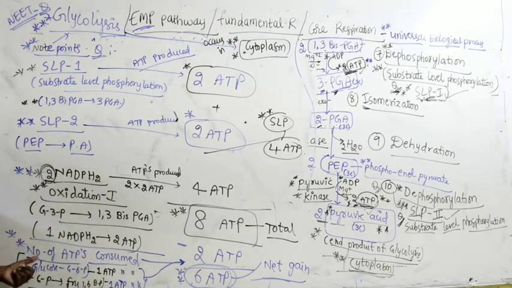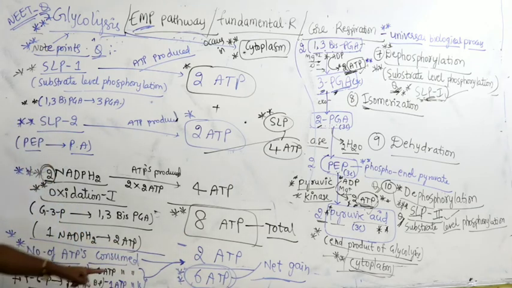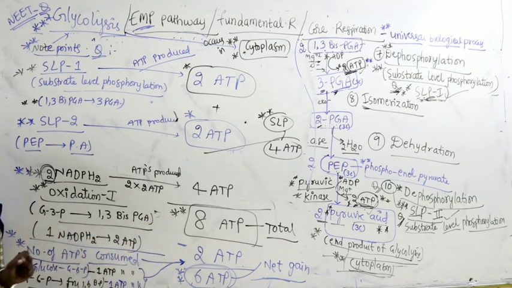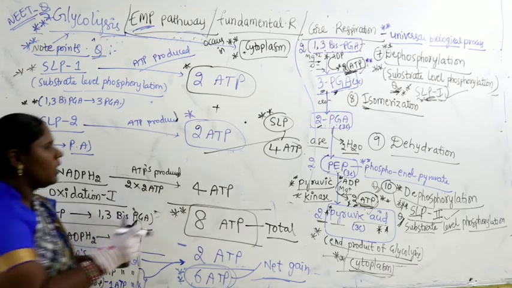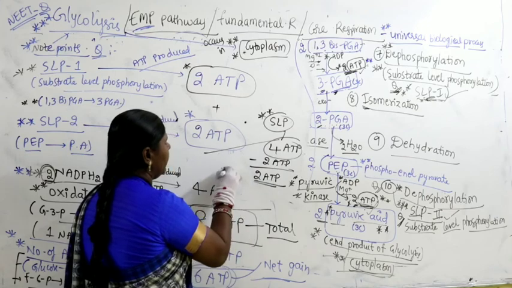Don't get confused. Right? The number of ATPs consumed is 2. 8 minus 2 gives 6 ATP, you can take 6 ATP as the net gain. Where are they consumed? In the conversion from glucose to glucose 6-phosphate, 1 ATP is consumed. In the conversion from fructose 6-phosphate to fructose 1,6-biphosphate, 1 ATP is consumed. So 8 minus 2, net gain will be 6 ATP. Suppose the question is net gain from ATPs, it means 4 minus 2, only 2. The answer will be only 2 ATP because 4 ATPs are produced, minus 2 consumed, so net gain will be 2 only.